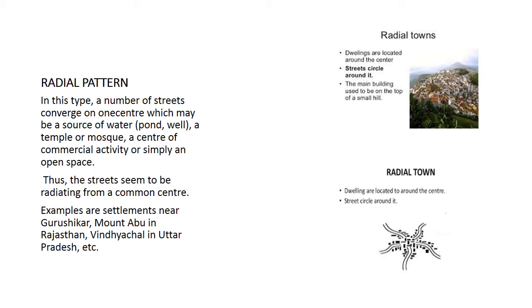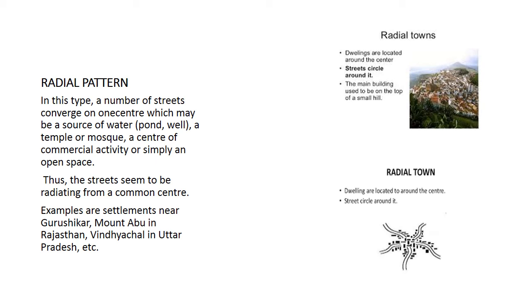In the figure you can see the dwellings are located around the center, with streets circling around it. So the roads are moving from a single point. Examples are settlements near Guru Shikhar, Mount Abu in Rajasthan, and Vindhyachal in Uttar Pradesh.